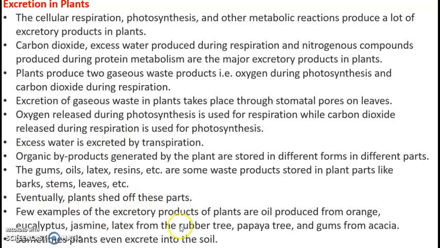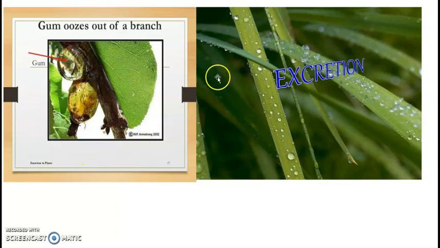A few examples of excretory products of plants are oil produced from the orange, eucalyptus and jasmine, latex from the rubber tree and papaya tree, and the gum from the acacia. Sometimes plants even excrete into the soil. So here are a few images of how plants excrete the products. Because they do not have any special organ, excretion in plants is very easy.